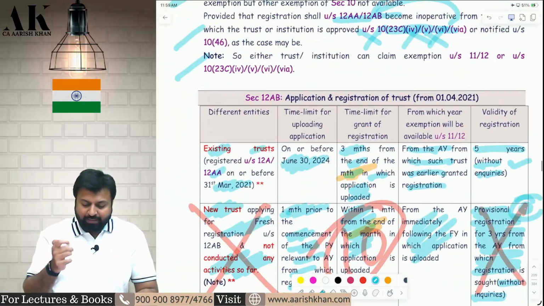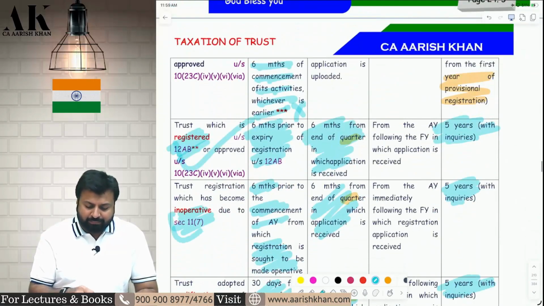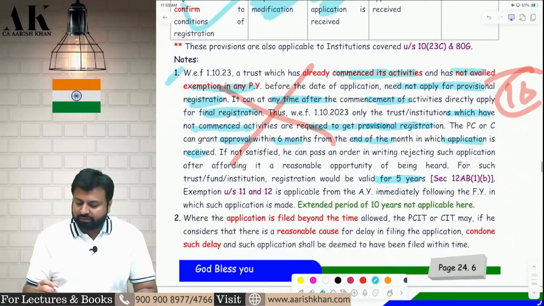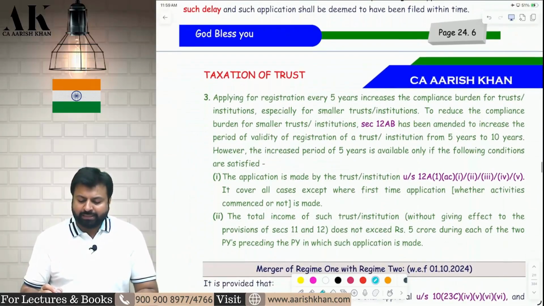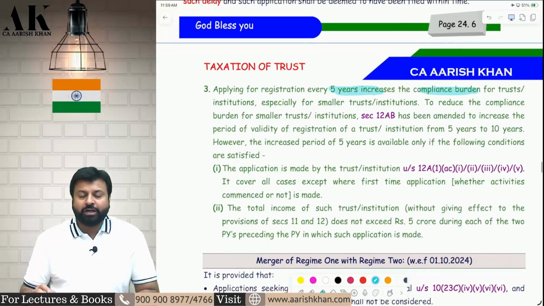For all other people, 10 years is applicable. See on the board, it is applicable for this, this, this, this. But not for a new trust making application for the first time. The government has increased the period to 10 years because they understand that it is a compliance burden to come every 5 years. Which are those fortunate people? The fortunate people are as follows.